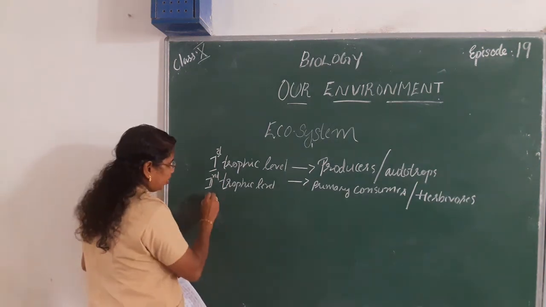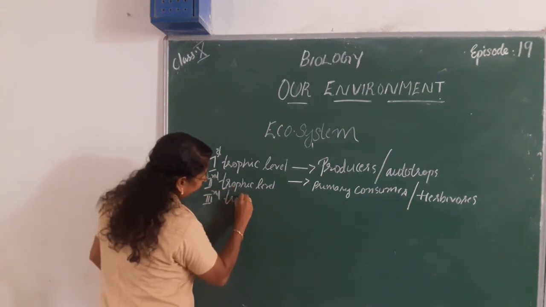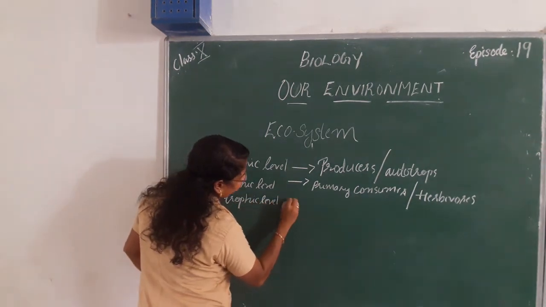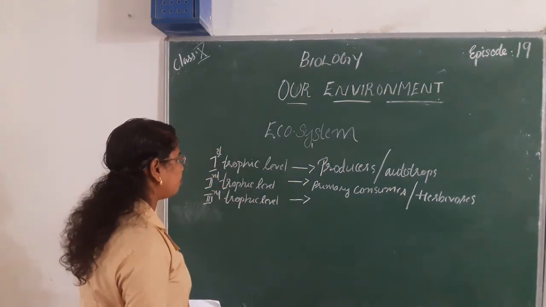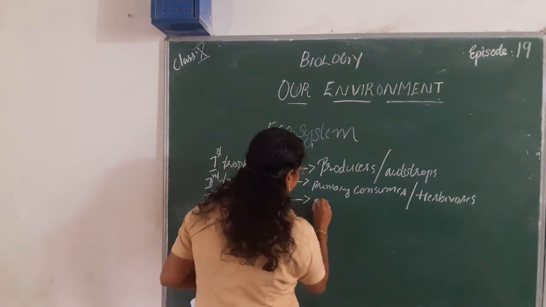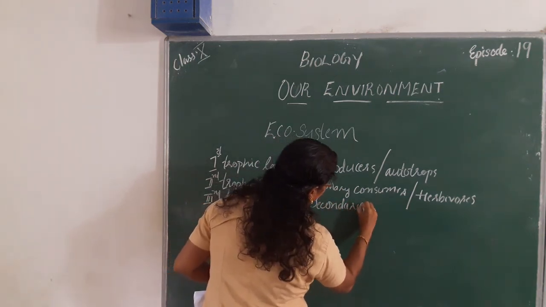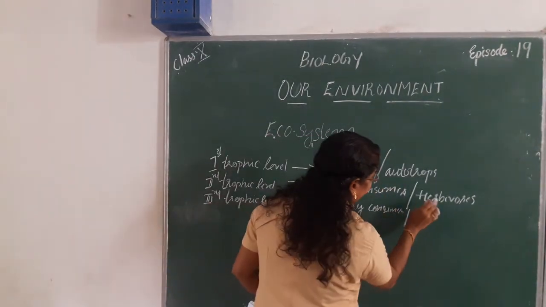In the third trophic level, what comes here? Secondary consumers or small carnivores.